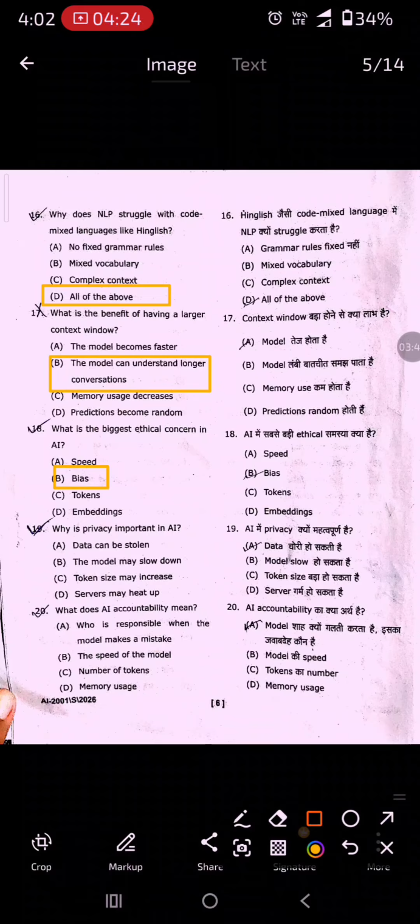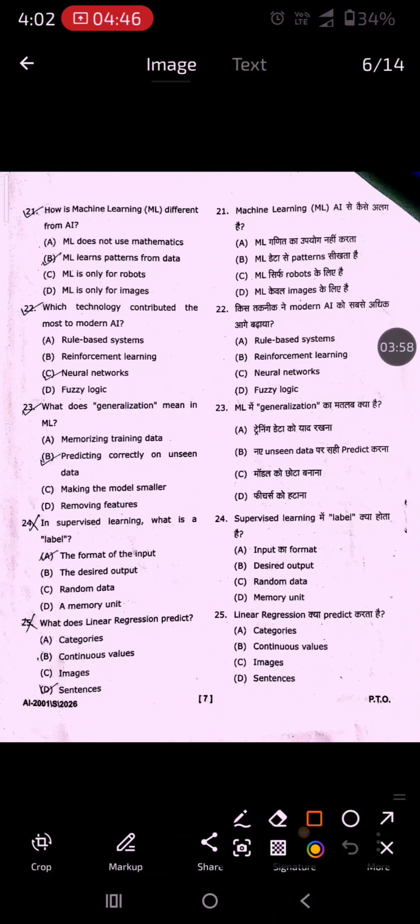19th question is, why is privacy important in AI? The right answer is data can be stolen. Option A is correct. 20th question is, what does AI accountability mean? The right answer is who is responsible when the model makes a mistake. Option A is correct.